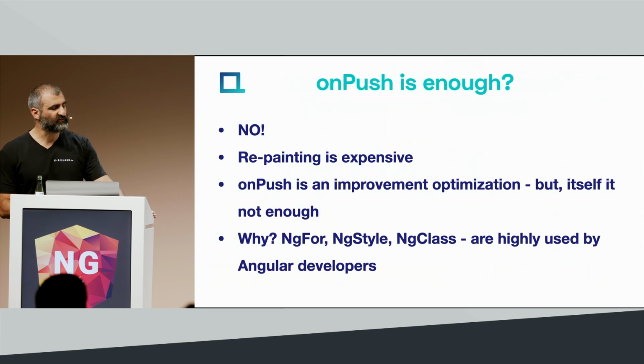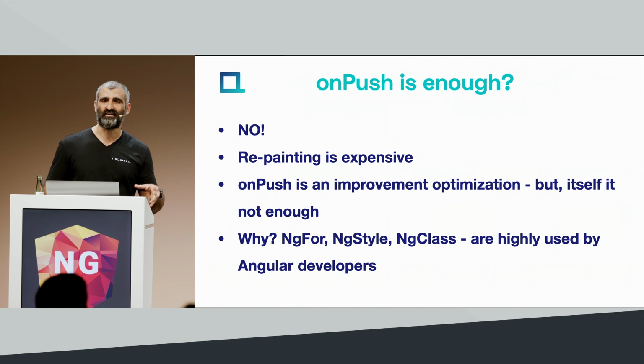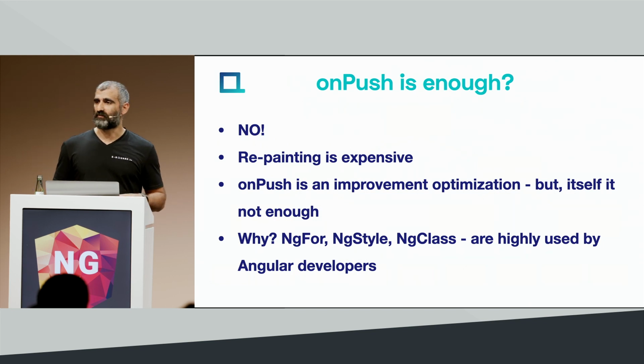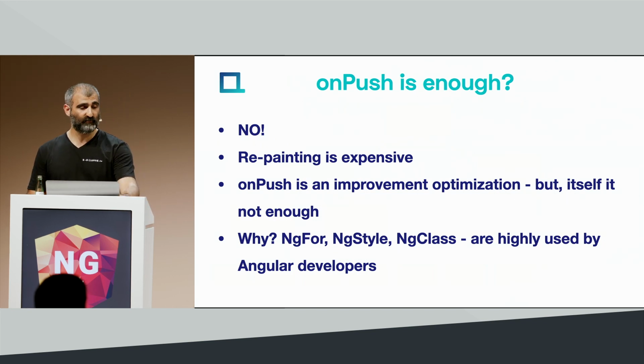Now, OnPush is really great. It will solve most of the problems. But is it enough? Probably not. Repainting is expensive, and sometimes you have data structures that force you to have iterable variables that are checked in the same component.